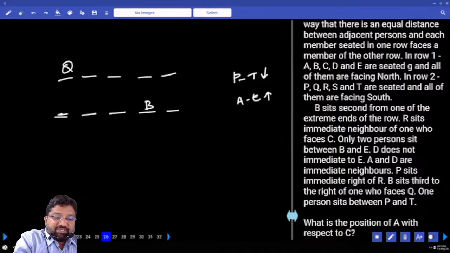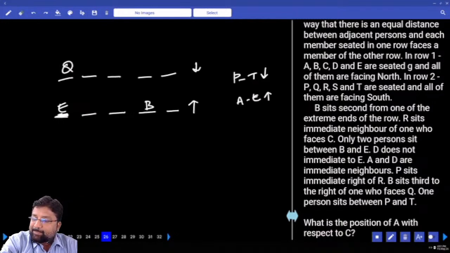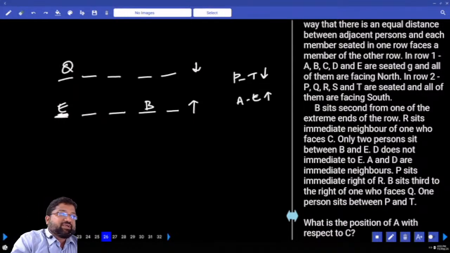2 persons are sitting between B and E. B sits second from one of the extreme ends. R sits immediate neighbor of the one who faces C. You don't know where C is. Only 2 people sit between B and E. D does not sit immediate to E. A and D are immediate neighbors. D, A, this is C.